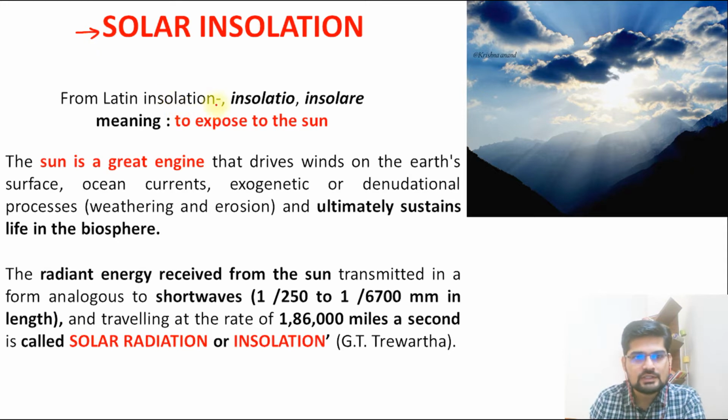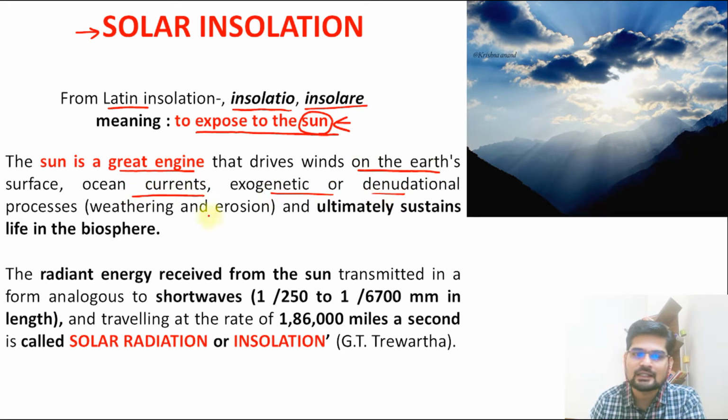So now let's learn about solar insolation. The word insolation comes from the Latin word insolatio or insolare, that basically means what? To expose to the sun. So it basically means exposure to the sun. The sun is important when we talk about climatology, and the sun is the great engine that drives the winds on Earth's surface, ocean currents, exogenetic and all those denudation processes that we have studied in geomorphology, and ultimately sustains all life on the biosphere.